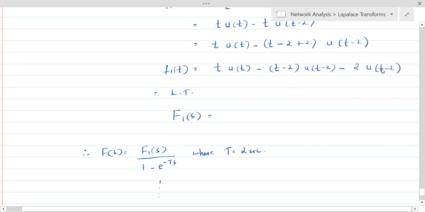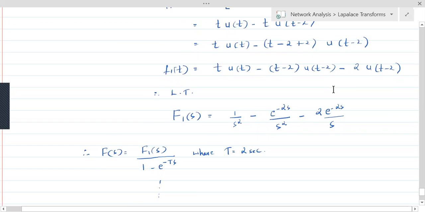Okay, but here this is a unit step function which is starting at 2, because it is not there with another function of t. So in that sense, we can have our F1(s) equal to what? 1 by s square minus, since there is a shift, it is e power minus 2s divided by s square, because t minus 2 is the function, minus 2 into e power minus 2s, because again there is a shift, but the signal here is u of t, that's why it is 1 by s.